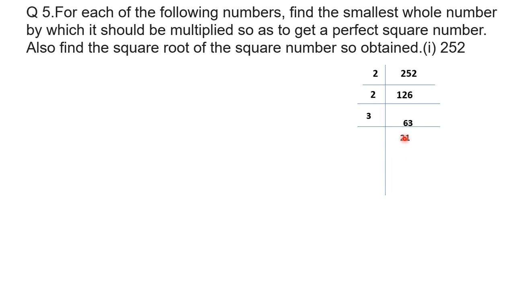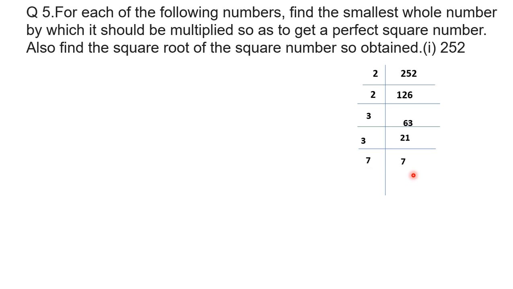This 21 is a multiple of 3, so again we divide it by 3. 3 sevens are 21. The next prime number after 3 is 5, but 7 is not divisible by 5, so the next prime number is 7, and we divide it by 7.